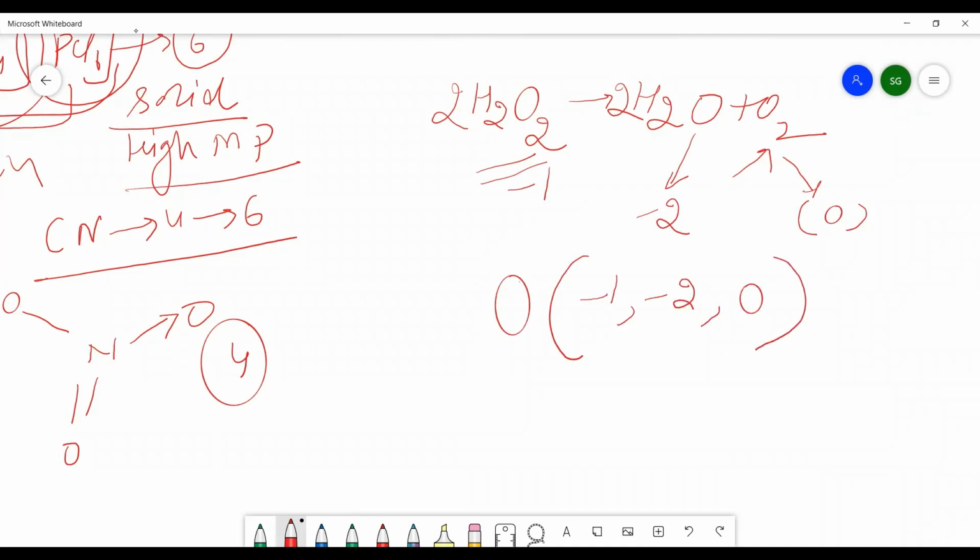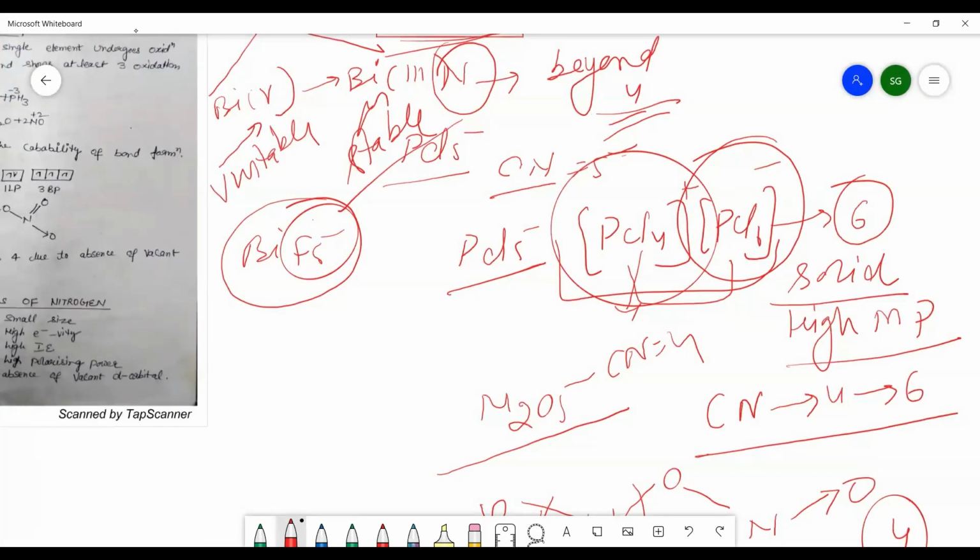So you can easily see that if the oxidation state varies from -1 to -2, that is a reduction. Oxygen is going to be reduced. And here the oxygen is going to be oxidized. So when a single element undergoes oxidation as well as reduction, we say it is a disproportionation reaction.